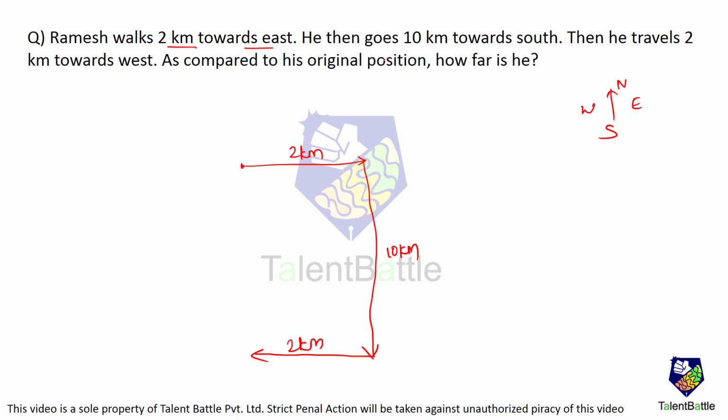As compared to his original position, how far is he? Now he is exactly below this point towards the south, and the distance is nothing but 10 kilometers. He has gone 2 kilometers towards east and 2 kilometers towards west, so that gets cancelled out. The only distance left is this 10 kilometers. So he is 10 kilometers from his original position. Answer is 10 kilometers.